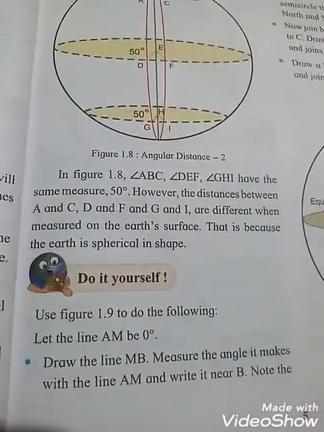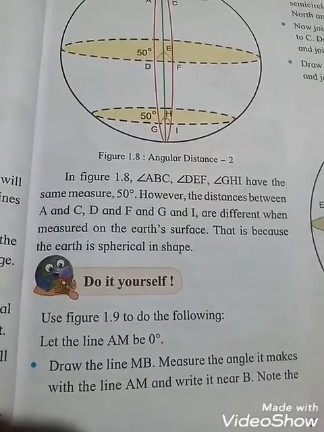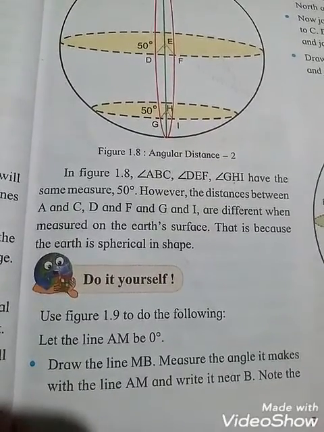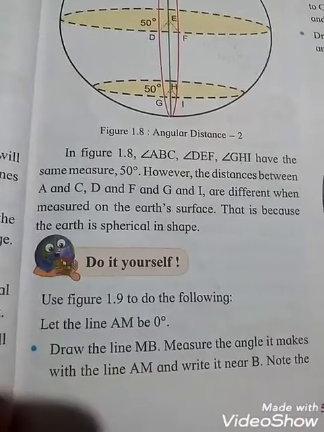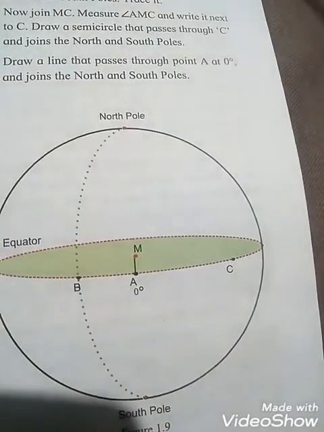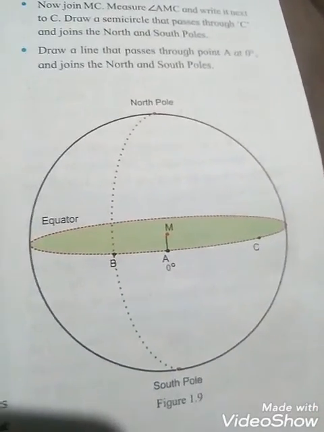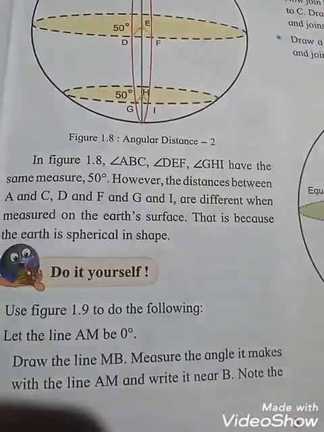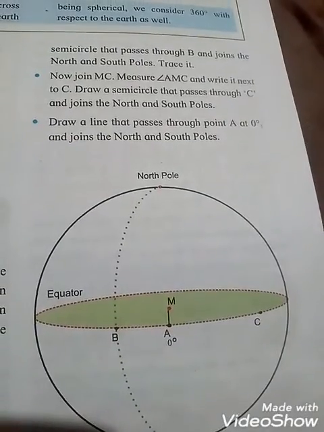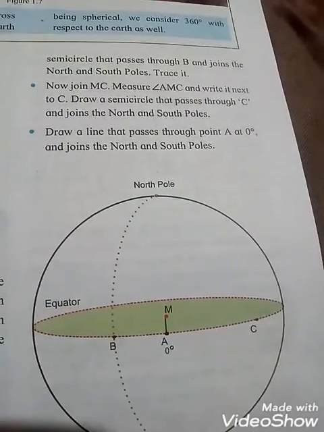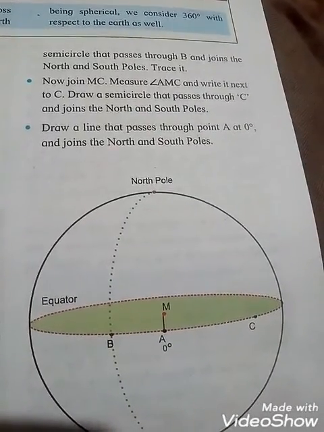Okay students, so do it yourself. Use figure 1.9 to do the following. Let the line AM be 0 degrees. So see students, in this diagram, AM will be 0 degrees. Okay, and afterwards you draw the line MB. You have to draw that line MB and measure the angle it makes with the line AM and write it near B. Note the semicircles. So you have to draw the line, measure that, and afterwards you write that.